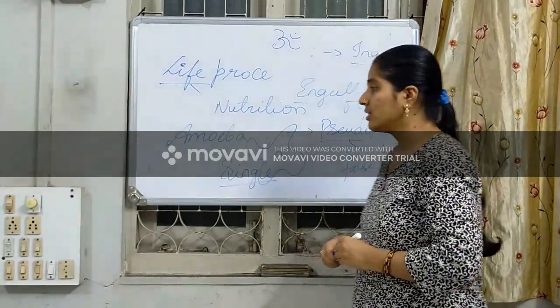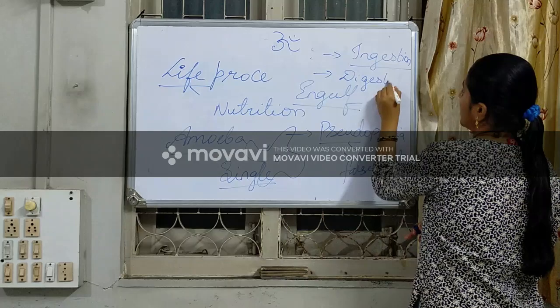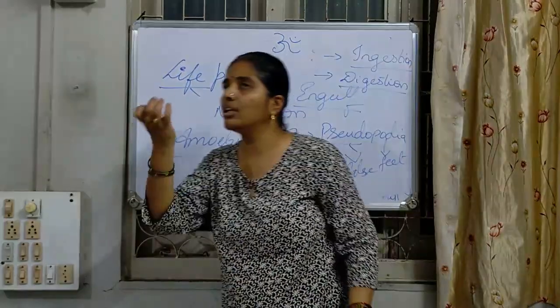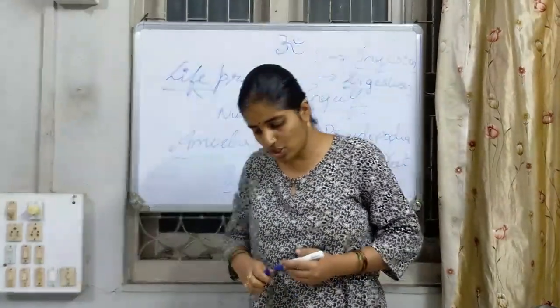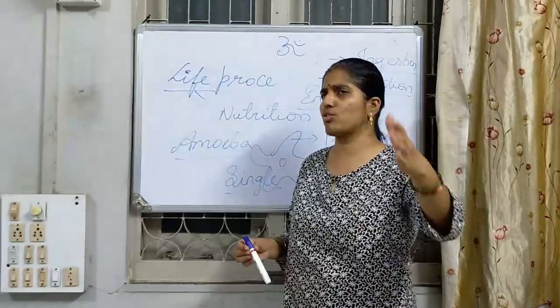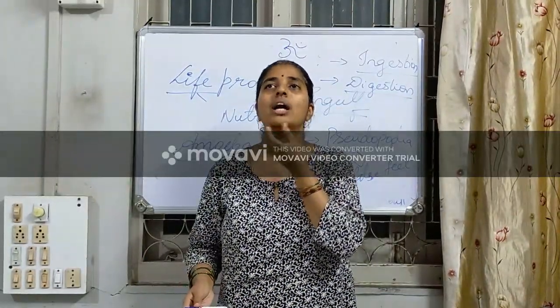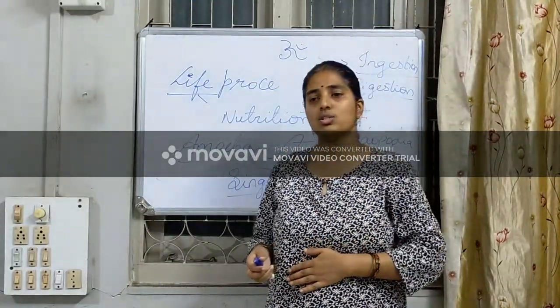After that we go for digestion. What is digestion? Once the food has been eaten, it has to enter the stomach. For human beings there are lots of processes: once we have the food, it has to be chewed, and then it passes through many parts and finally enters the stomach.